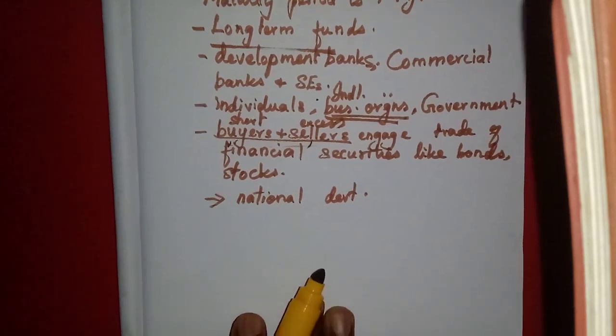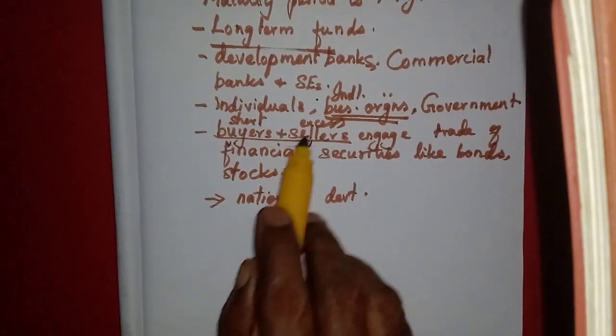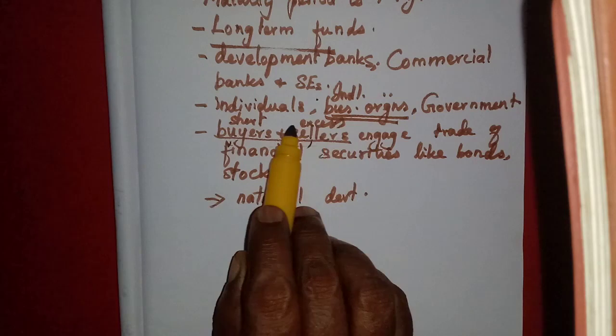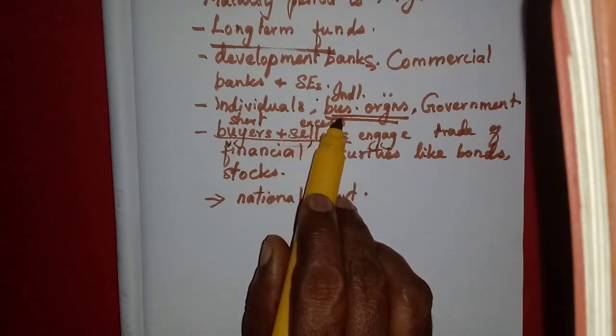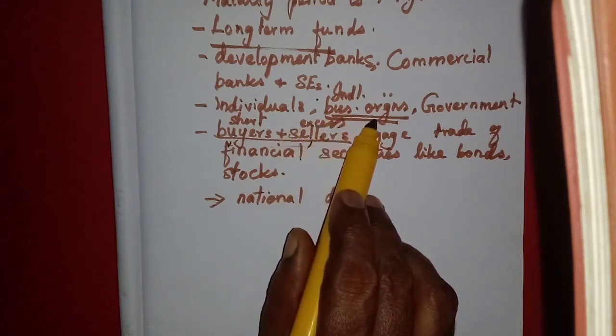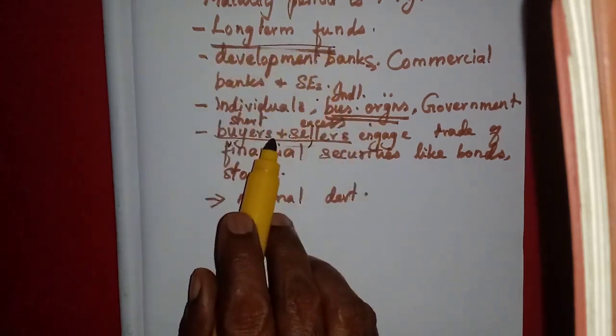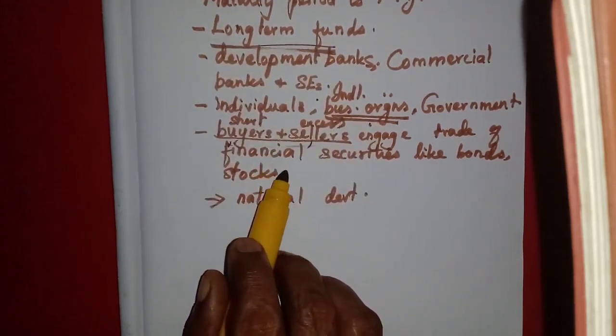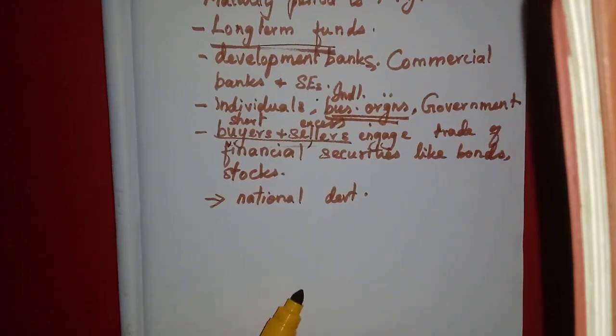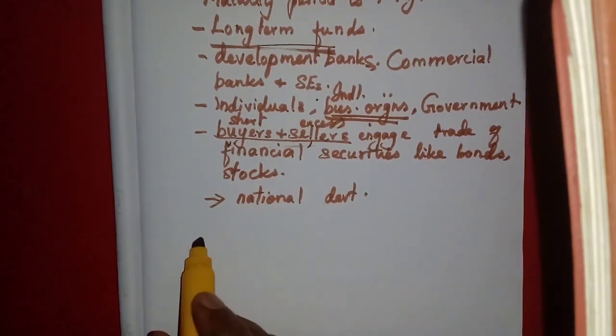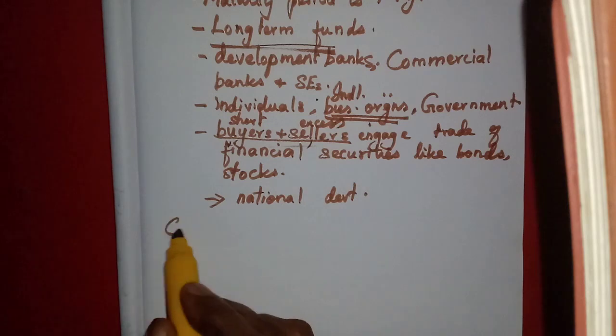The same meaning only. There will be some borrowers and lenders who do the activity. The borrowers may be business organizations, business enterprises. What will be provided? The long-term funds. Then now let us learn about the characteristics.